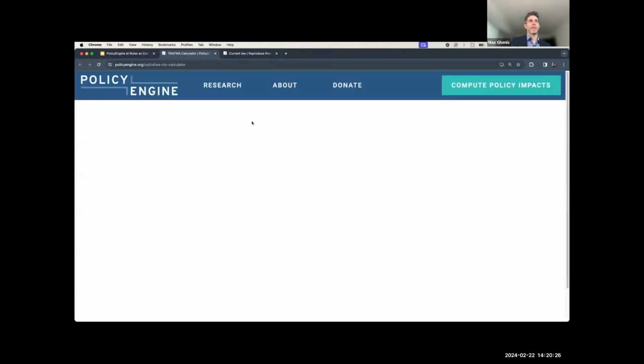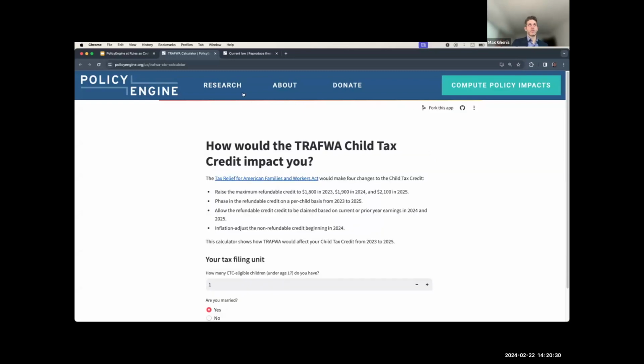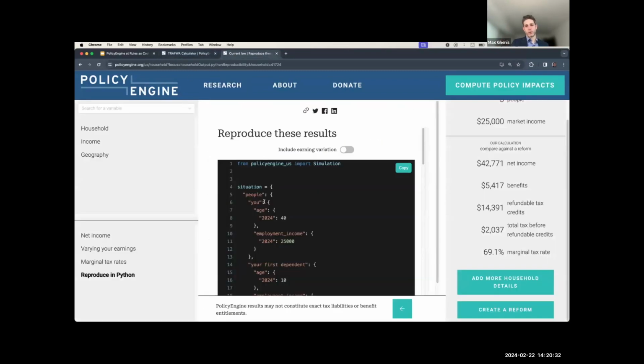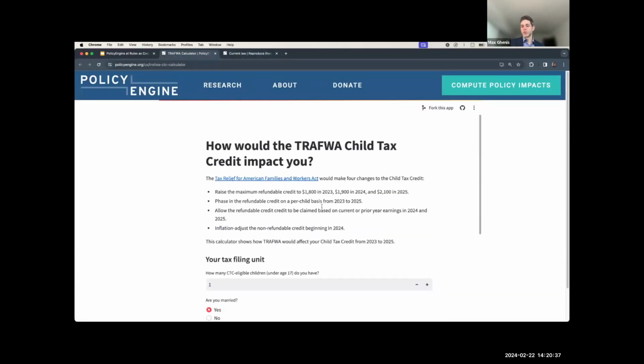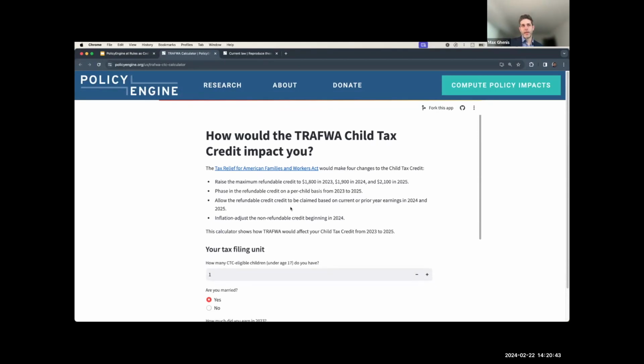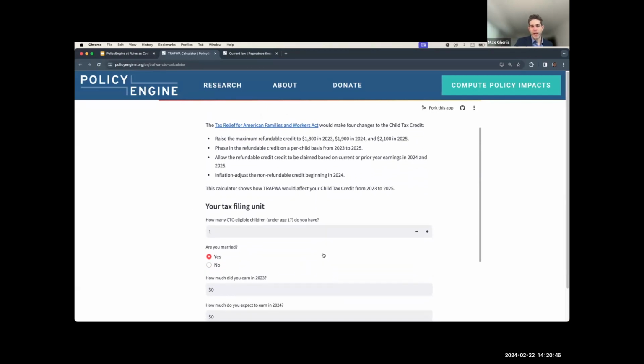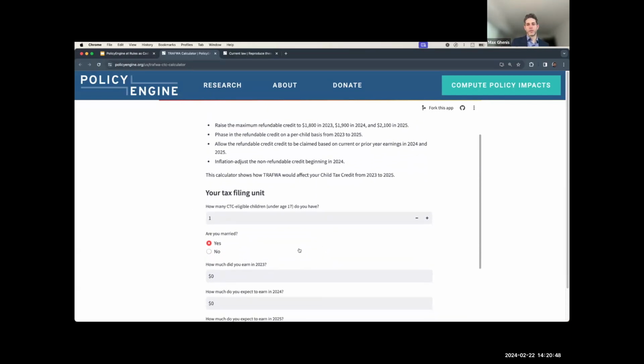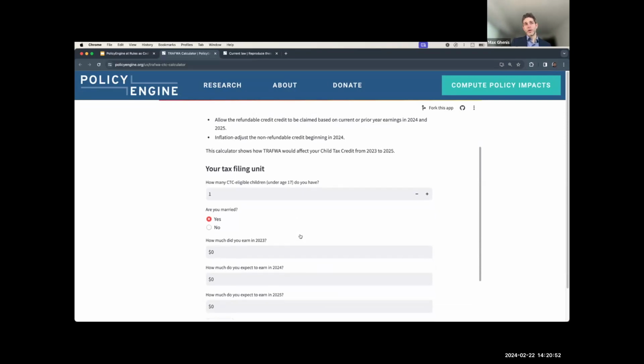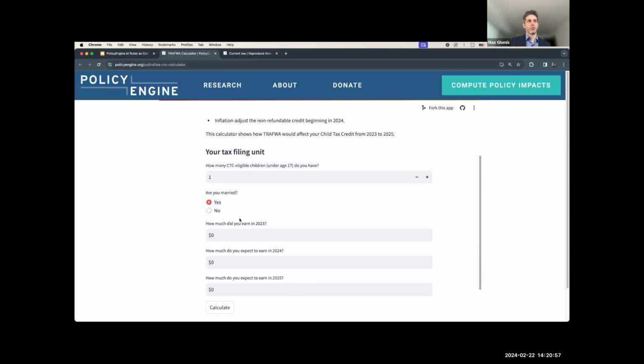So I'll just quickly show how this looks. And this is not using our core app. This is all open source React. Everything on our web app is also open source, not just the backend. But here we're just using Streamlit, a really easy tool for developing mini apps using Python. And this probably took a couple of hours or so, we were able to build a new app specifically for this tax bill. And this is kind of a weird one because it actually depends on your prior year earnings. So it didn't really fit in our existing web app.